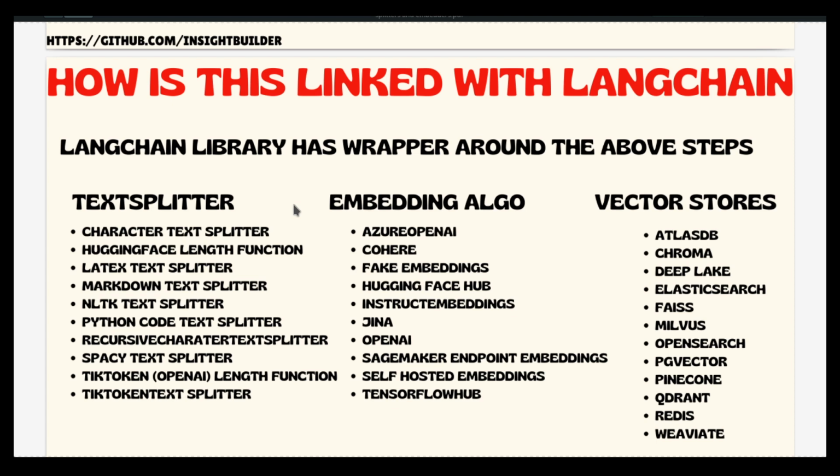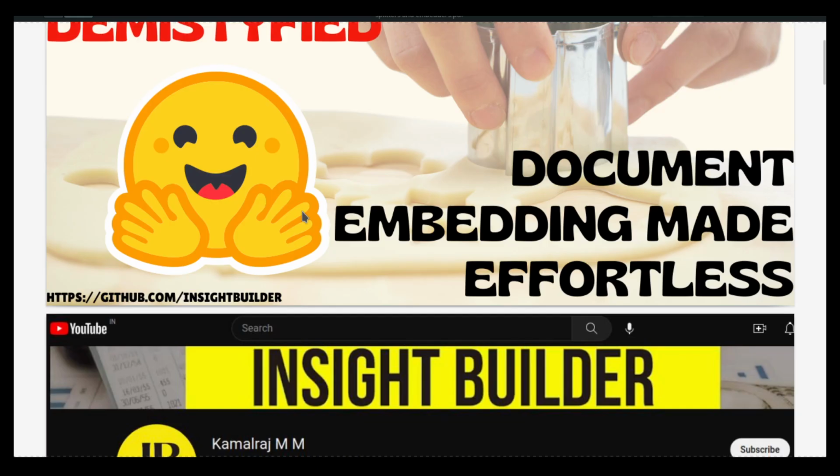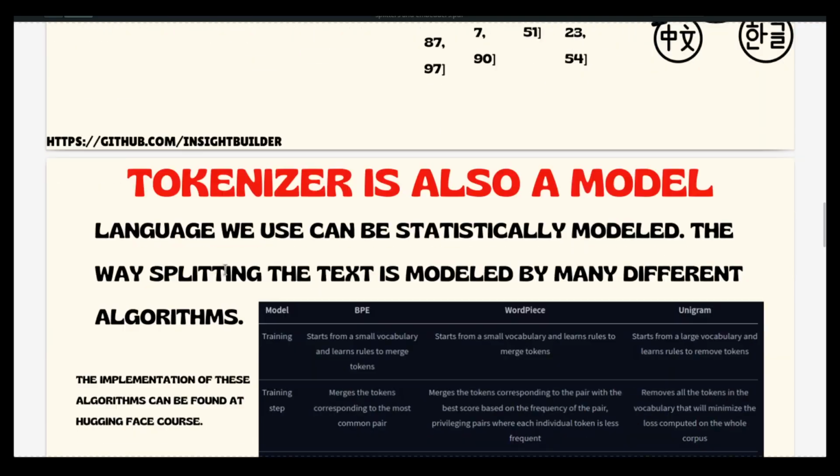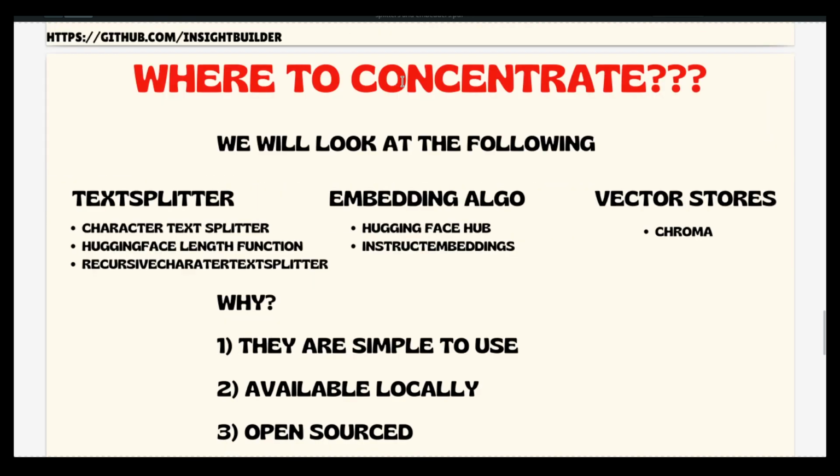And now you see that there are so many text splitters, embedders, and vector stores. How to choose them? Very, very simple. As I started, I am going to use Hugging Face. So I have a very easy way of filtering all these things. I just have to see which text splitter can work with Hugging Face, which embedding can be taken from Hugging Face, and which vector stores are open source and can be used right inside your environment, so you can practice. You don't need to have API keys.